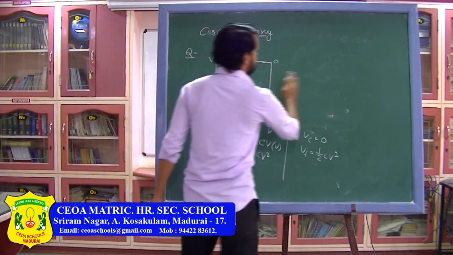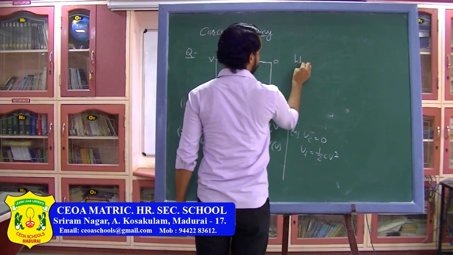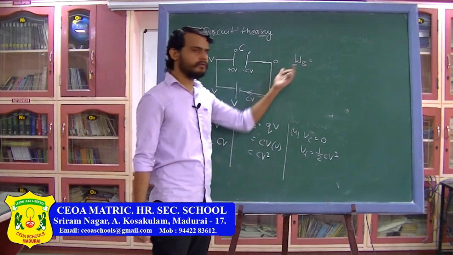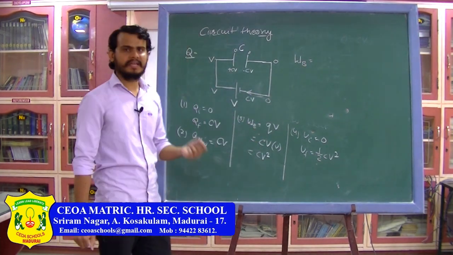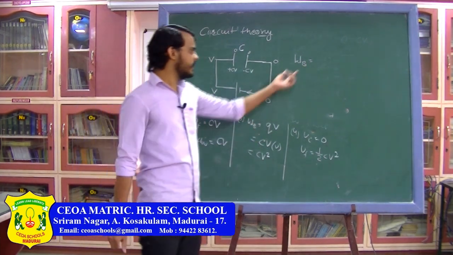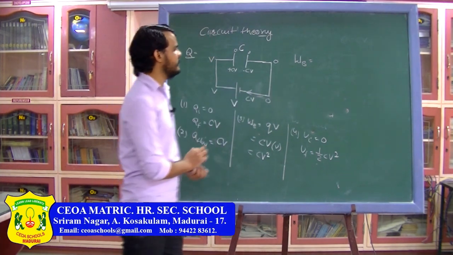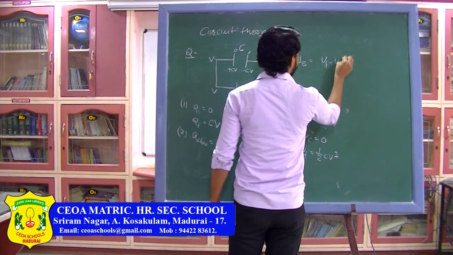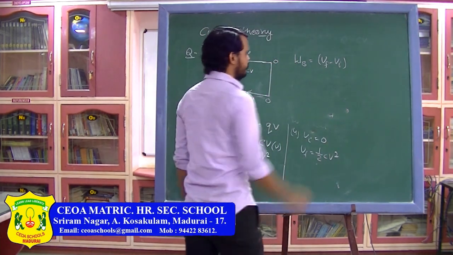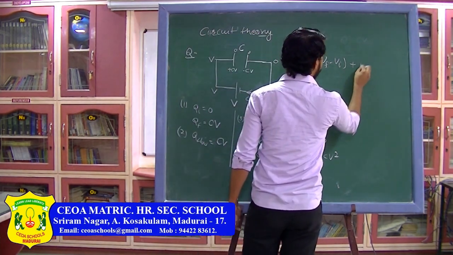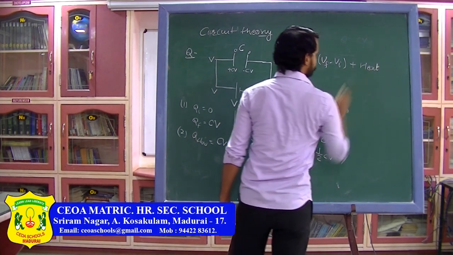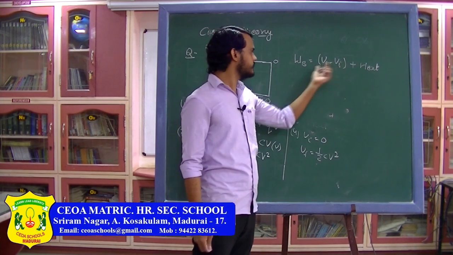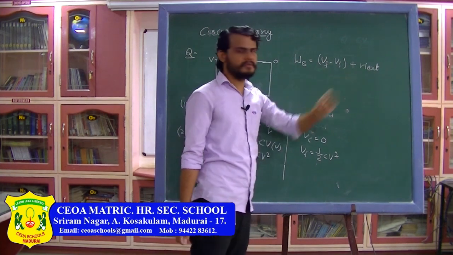Now we have seen in the previous class that whatever work is done by the battery, some of it will go into the energy of the capacitor and the remaining will go into heat. So I can write work done by a battery is equal to change in the potential energy, which is U final minus U initial of the capacitor, plus heat. So battery will give certain energy to the capacitor and some energy will be produced as heat.